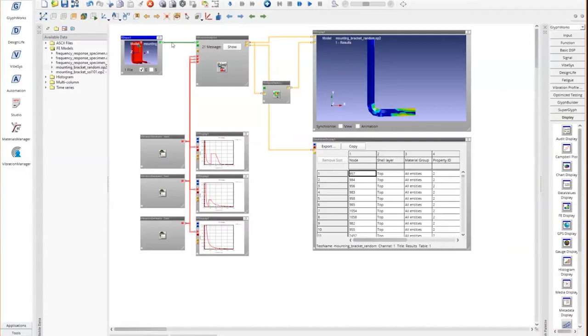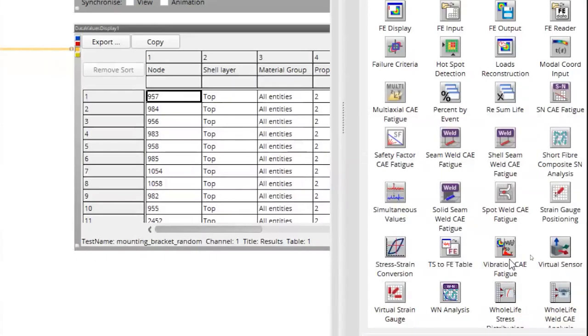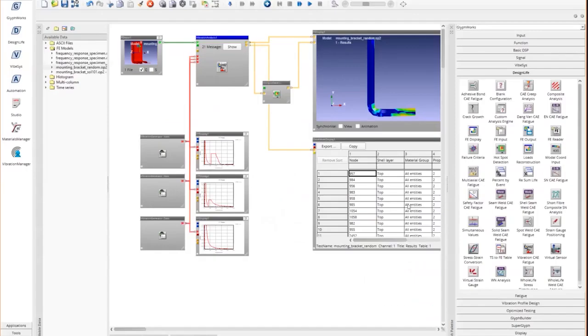So that's our input. And as I mentioned before, that goes into the vibration analysis glyph, the top green pad. So this glyph here is basically available under the Design Life glyph palette. So you can find the vibration analysis glyph right here on the right. Okay. So all the way to the right, you find the vibration glyph. And we have 3 inputs here because I have 3 PSDs since I have X, Y, and Z. So this is the